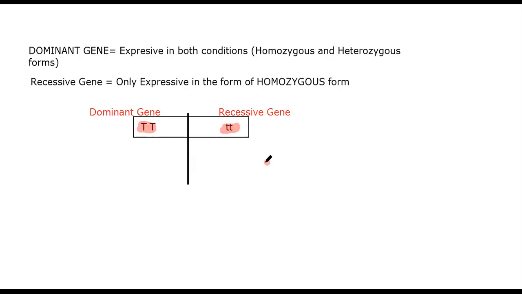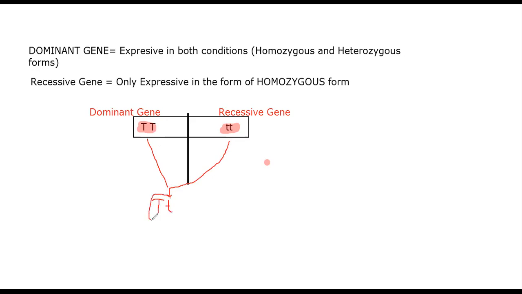But when they react to one another, what will happen? When they join together in a zygote, half of the genes from the dominant side and half from the recessive side will shift here, and they make capital T and small t.